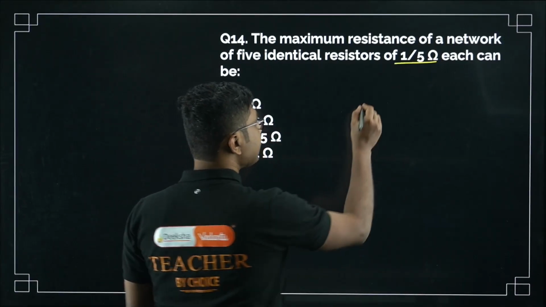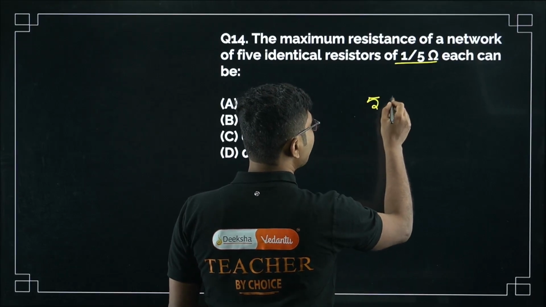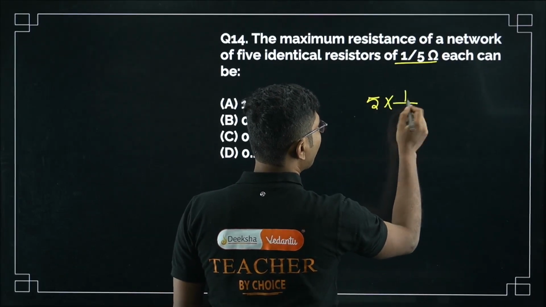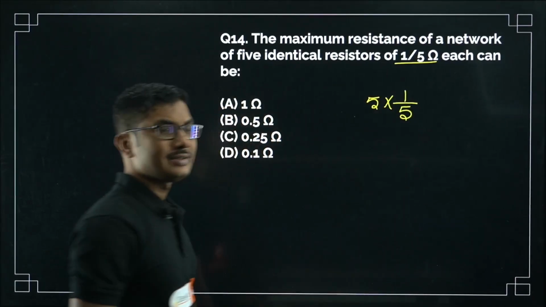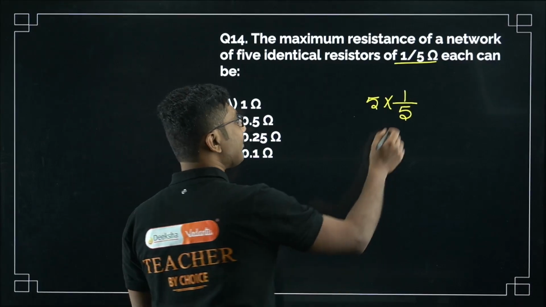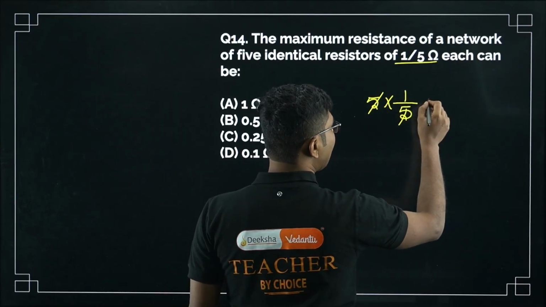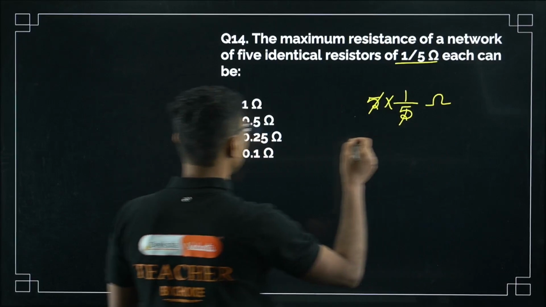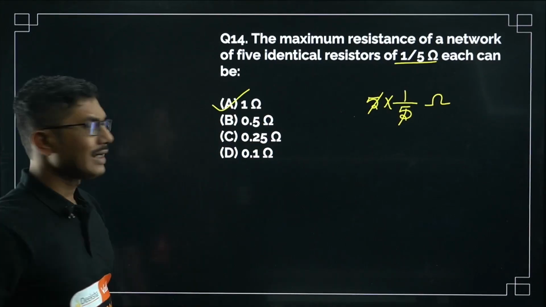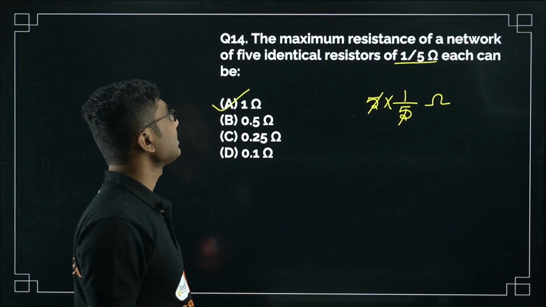So how many resistances do we have? 5 resistances. So we know that there is a shortcut. When all of them have the same resistance and are connected in series, their equivalent resistance is simply multiplied by their number, so it will be 1 ohm. 1 ohm will be the correct answer. Now let's move on to the next question.